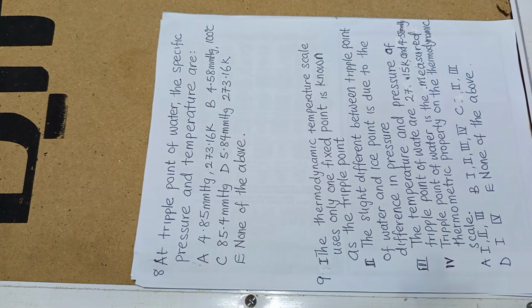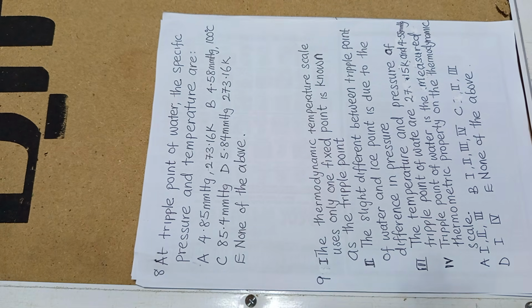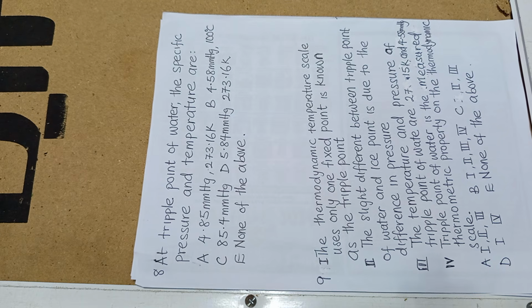66.06. They say the triple point of water, the specific pressure and temperature is dash. Now, don't forget that triple point of water is a definition you must know. Now, what is the triple point of water? The triple point of water is the point at which the saturated water vapor, the pure water and melting ice are in equilibrium. Please take note of that.